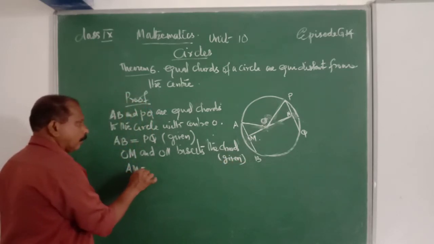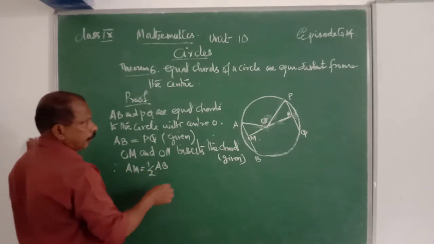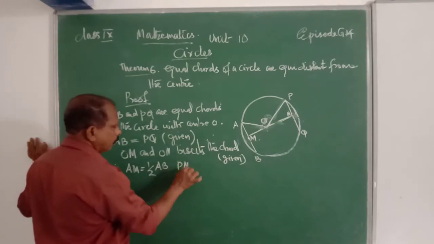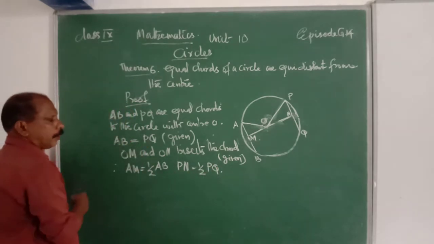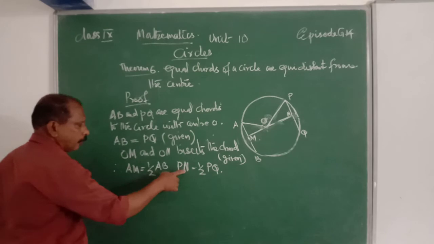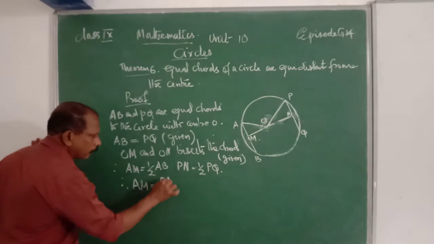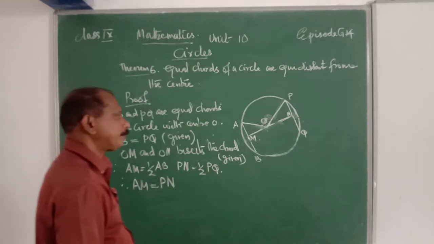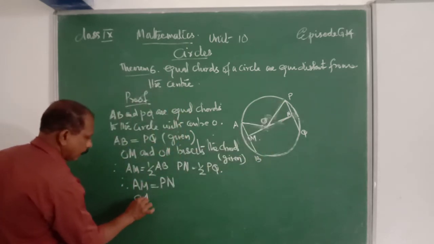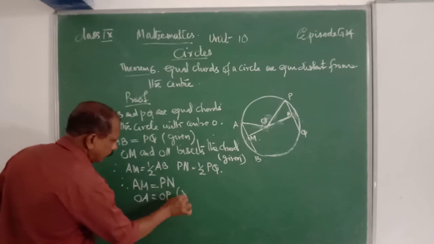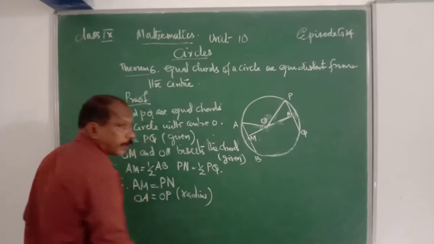Therefore, AM is equal to half AB and PN is equal to half PQ. AB and PQ are equal. Therefore, AM is equal to PN. OA is equal to OP. That is radius. That is also given.